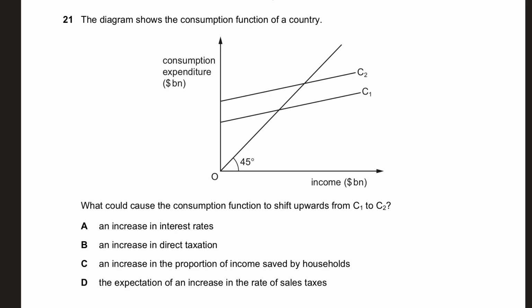In question number 21, this diagram shows the consumption function of a country. The consumption function is shifting upward. What would cause the consumption function to shift upward? Well, it's an exogenous change. Anything that can independently make consumption go up, like for example, consumer confidence going up, that will be the case. An increase in interest rates will make the consumption function go down. An increase in direct taxation will again make the consumption function go down, because people will be wary of spending. An increase in the proportion of income saved by households would mean a lot of savings are happening, which means consumption function will fall. The expectation of an increase in the rate of sales tax would make people spend now, then later when the sales tax goes up. So D is the right answer.